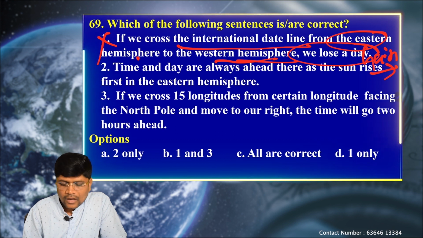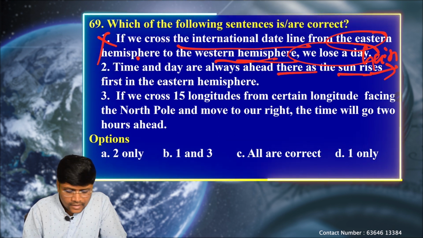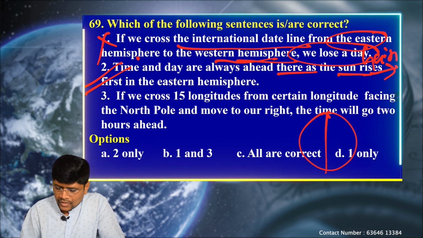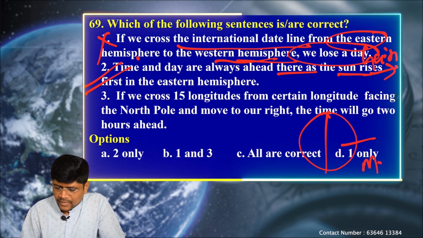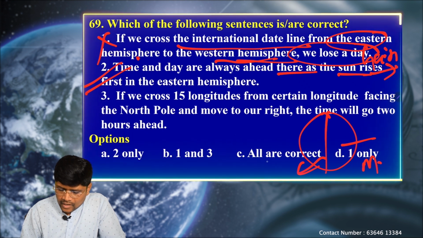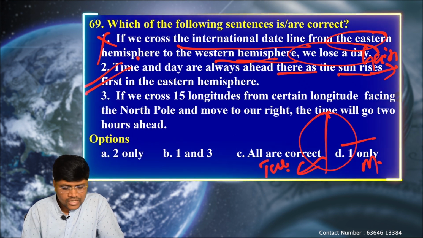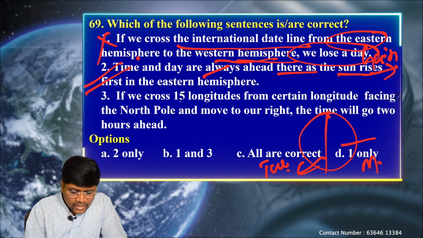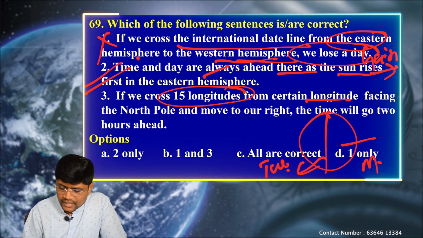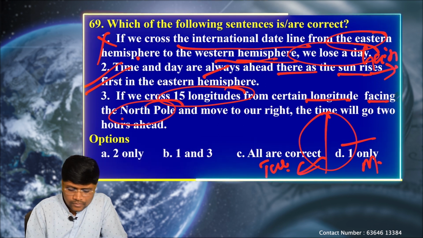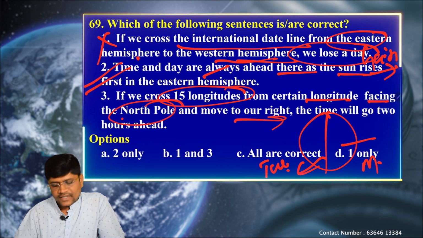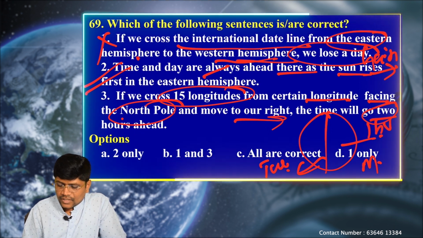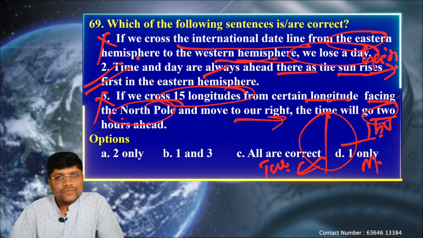Next, time and day are always ahead there as the sun rises first in the eastern hemisphere. Certainly this is correct. If it is still Monday in the western hemisphere, in the eastern hemisphere it will already be Tuesday. So that's why time and days are ahead in the eastern hemisphere. This statement is correct. If we cross 15 longitudes from a certain longitude facing the north pole and move to our right side, only 1 hour will increase, not 2 hours. That's why the third statement also becomes wrong.